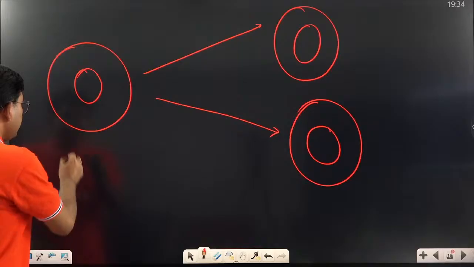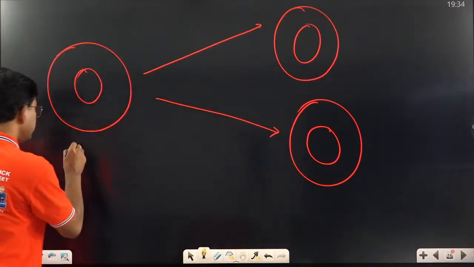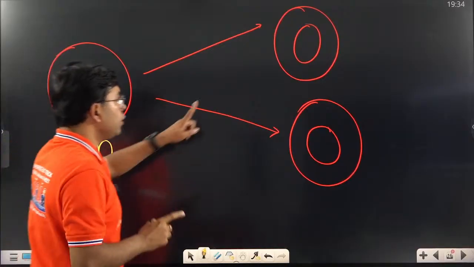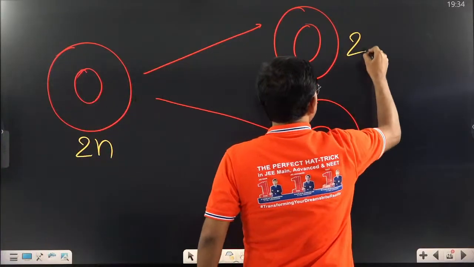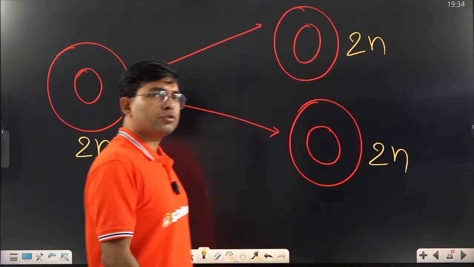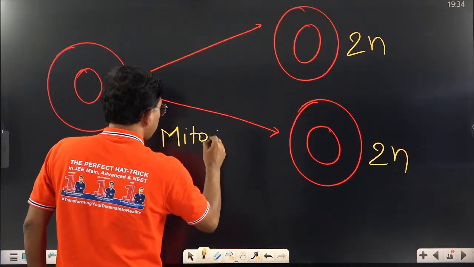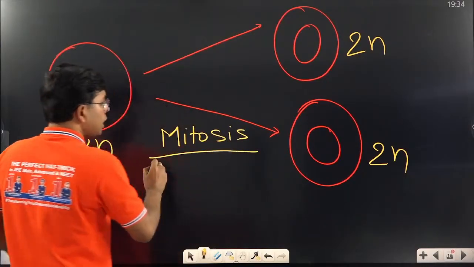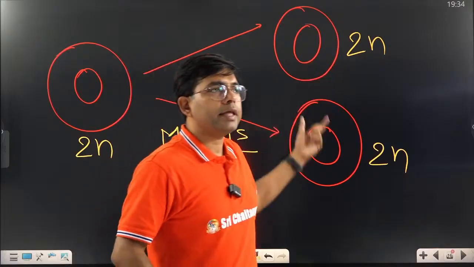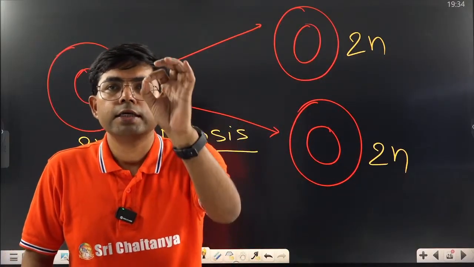Now, here if the number of chromosomes is 2n, so here also the number of chromosomes will be 2n, here also 2n. So, in mitosis, the number of chromosomes remains the same.